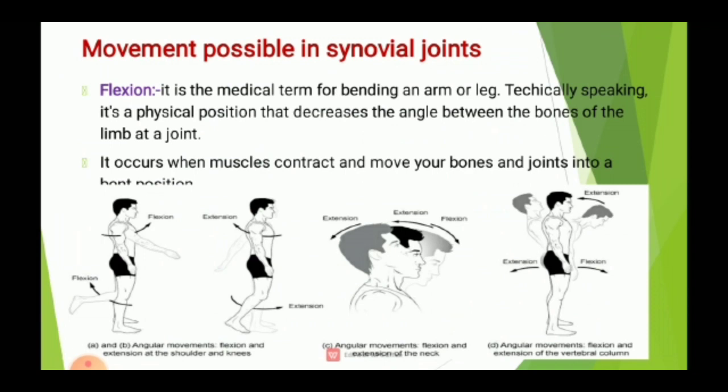Technically, it is a physical position that decreases the angle between the bones of the limb at a joint. When we bend the arm, an angle is created between the forearm and arm, and when they come together, the angle between the two bones is reduced. This is known as flexion. It occurs when muscle contraction moves your bone and joint into a bent position.